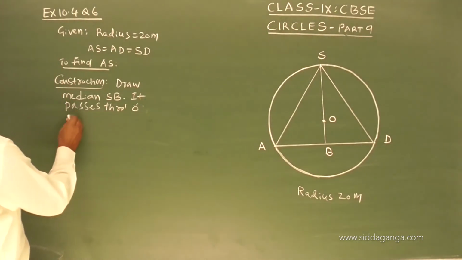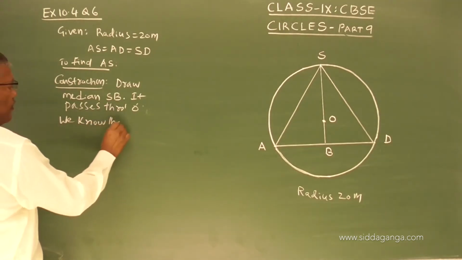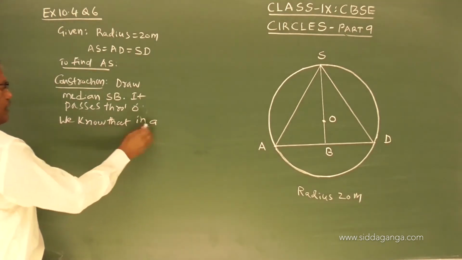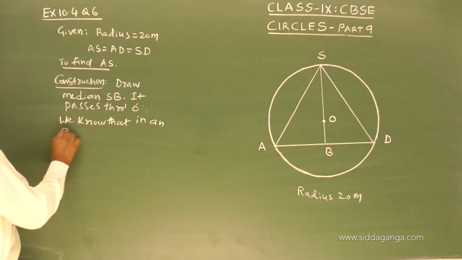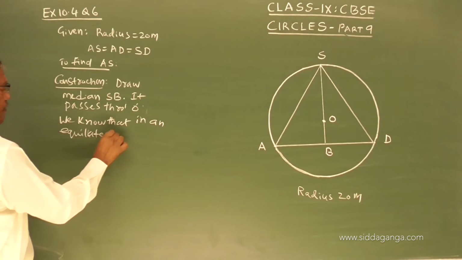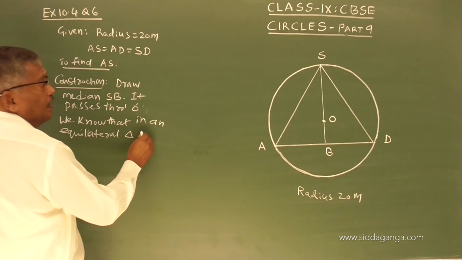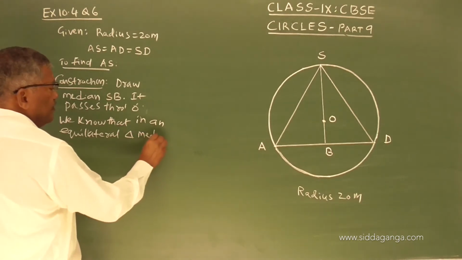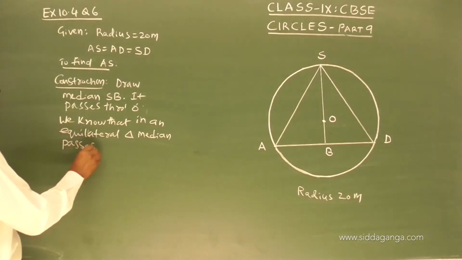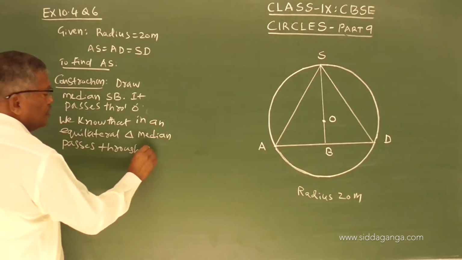Now we know that in an equilateral triangle, the median passes through the center.